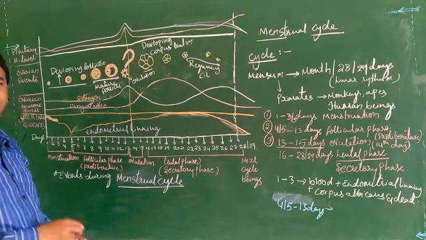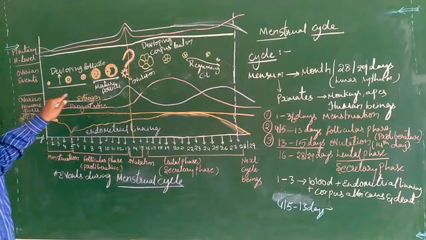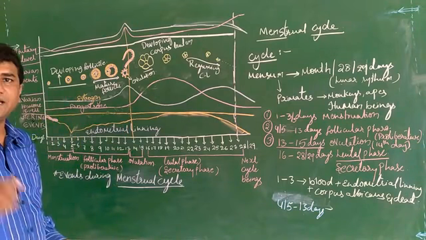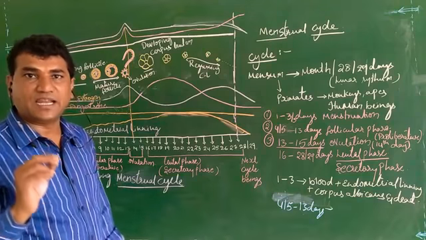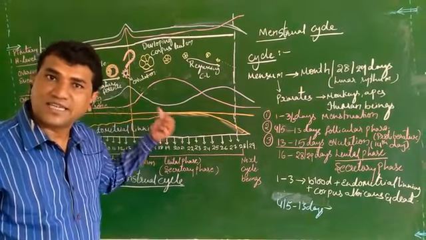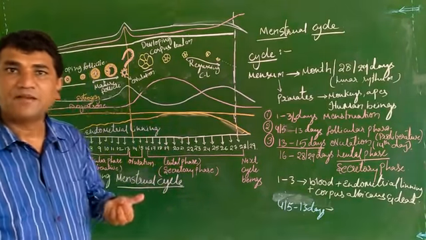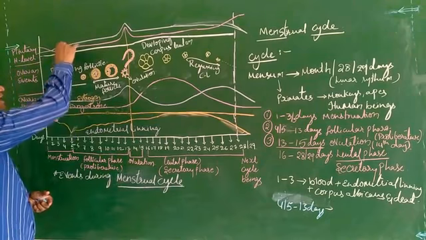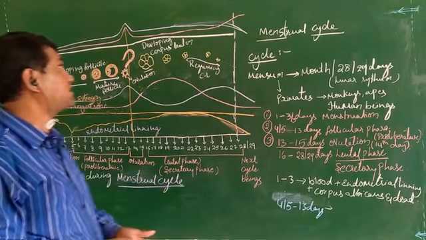At the same time, the ovum, that is the secondary oocyte in the tertiary follicle with antrum, will be under the pituitary hormonal level, that is FSH and LH.